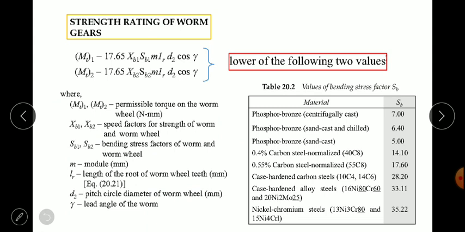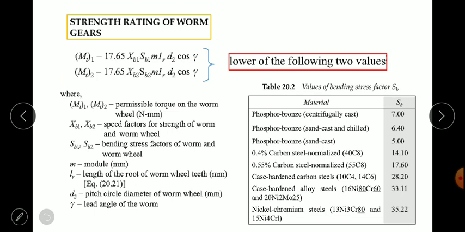For the strength failure of spur, helical and bevel gears we have derived equations, but in the case of the worm gear drive we have a standard equation for torque transmission. For the strength rating of a worm gear, we directly have two equations for torque transmission, first for Mt1 and second for Mt2, given as Mt1 = 17.65 × Xb1 × Sb1 × m × lr × d2 × cos γ, and likewise we have for Mt2.